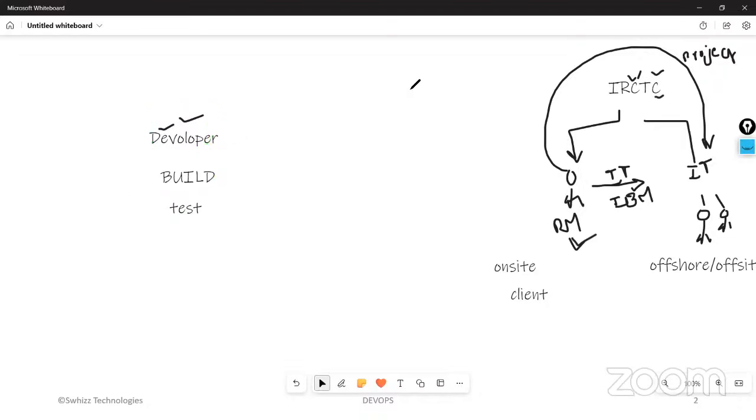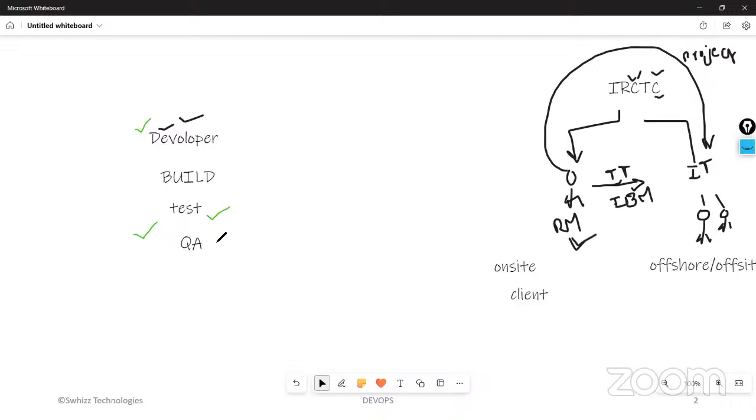After this testing, the next stage is QA. QA means quality assurance. In QA, they check whether the developers followed proper guidelines while developing the code, whether the application is free from hacker attacks, and whether the application is virus free.